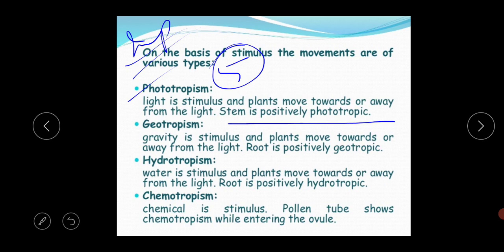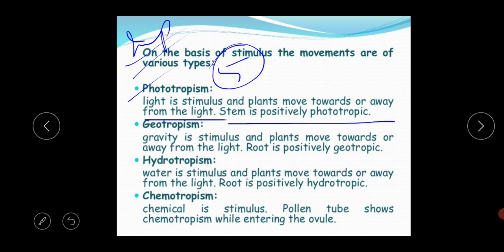So I am repeating again. Here the light is the stimulus, okay. For the stimulus, one response is required. So what is the plant's response? The plants are moving towards or away from the light. Normally the plant's body has two general parts, the root and the stem. The stem is showing the positive phototropic movement. Why? Because the stem moves towards the sunlight, okay, and the root is showing the negative phototropic movement. Why? Because the root moves away from the light, okay.